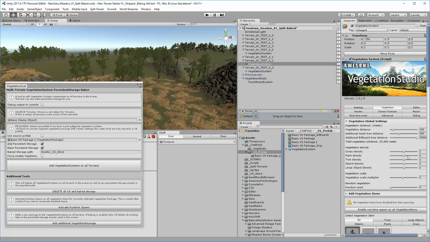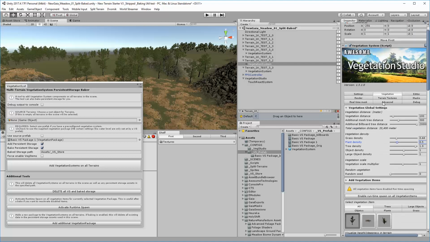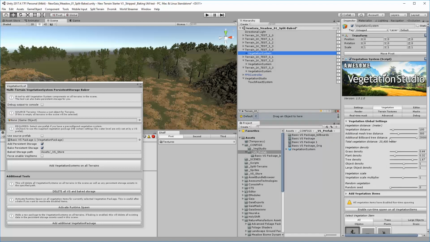If you go into here, they're all your normal settings, so I'd have to go on each one of those and go, right, I want that kind of plant density or vegetation scale or whatever. So any of those things that you're changing essentially outside of the vegetation package, they don't get saved in here. A package is literally just this part of it, the items and the rules for those items spawning, but it doesn't include the global settings.